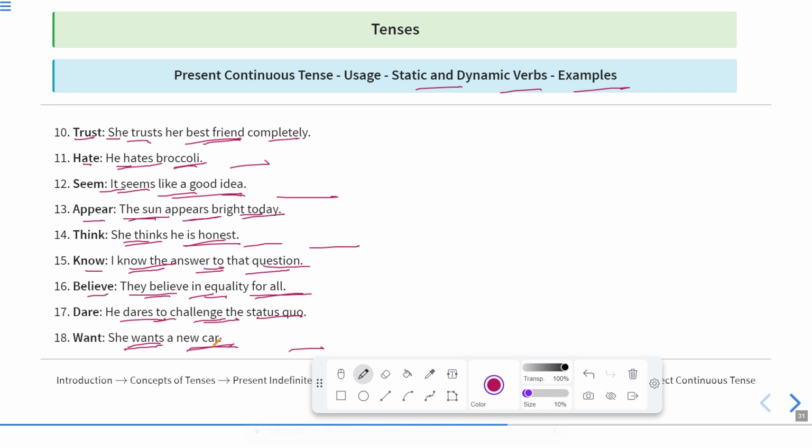And if I say I have a car, that is also permanent. I cannot say I'm having a car, because having is not in process. If I have a car, that is static. I have it. That cannot be in process. So these sentences can be written in present indefinite tense only, and they cannot be written in present continuous tense.